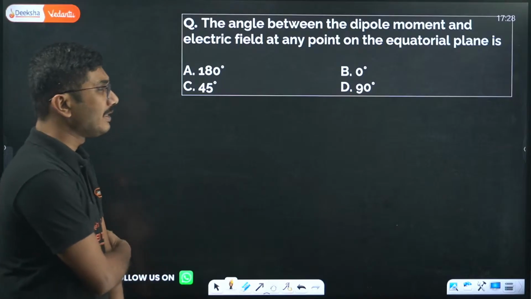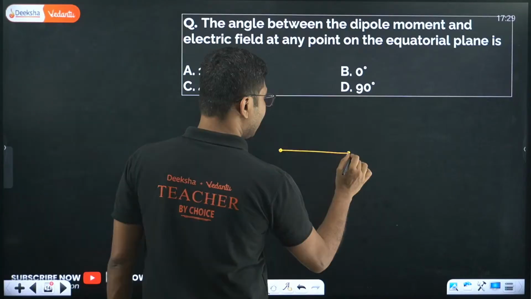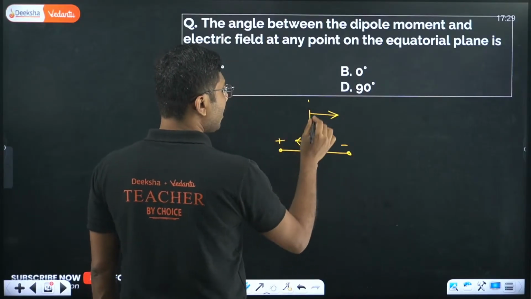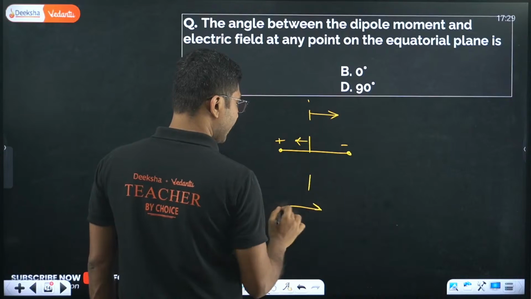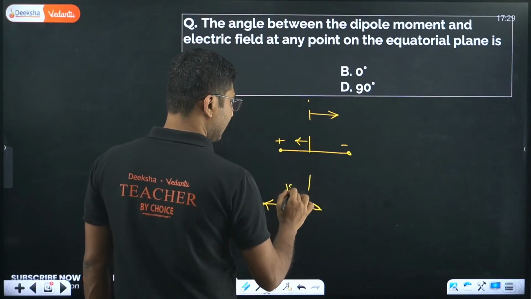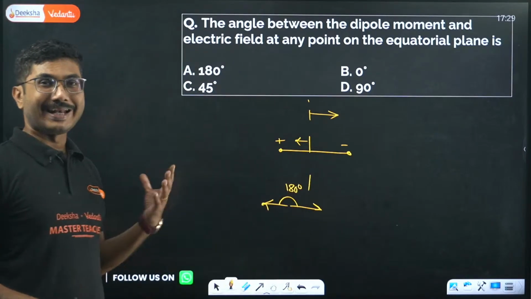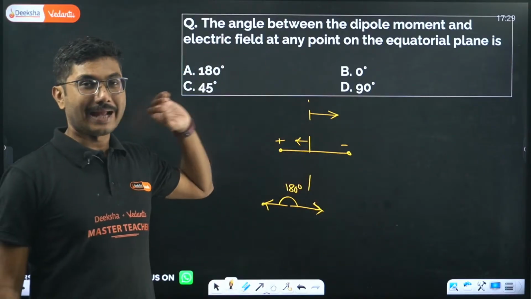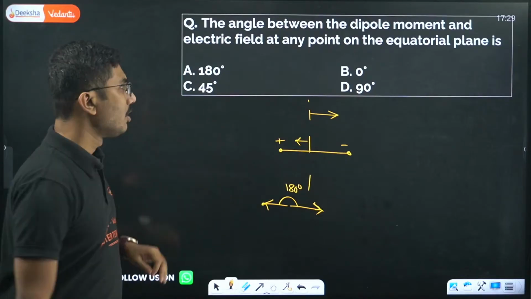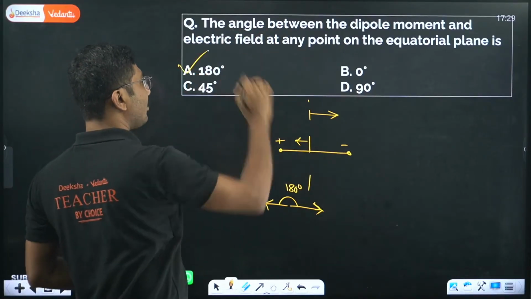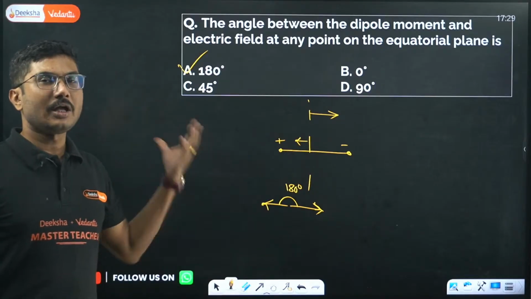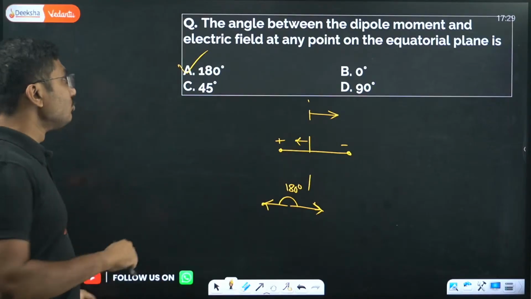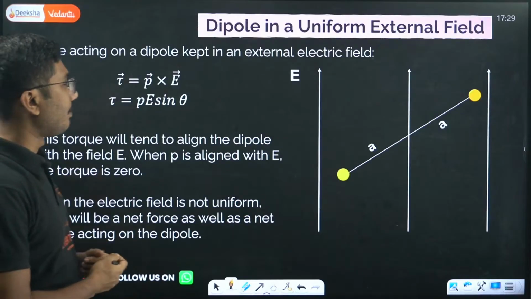The angle between the dipole moment and the electric field: the electric field is in this direction, the dipole moment is in this direction. So this is negative, this is positive, and the angle between these two vectors is always 180 degrees on the equatorial plane. On the axial line, the angle between the electric field and dipole moment is 0. So if it is the equatorial plane, the angle is 180 degrees. If it is the axial line, the angle is 0 degrees. 0 and 180 you have to remember, right? Now let's move on with the next part.